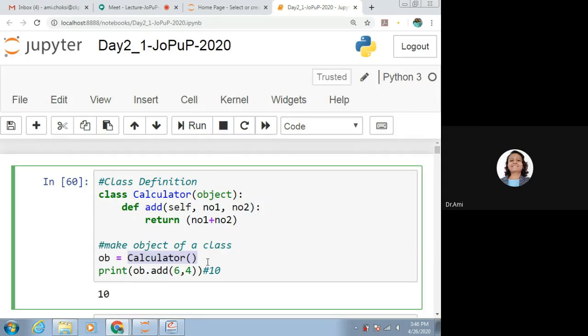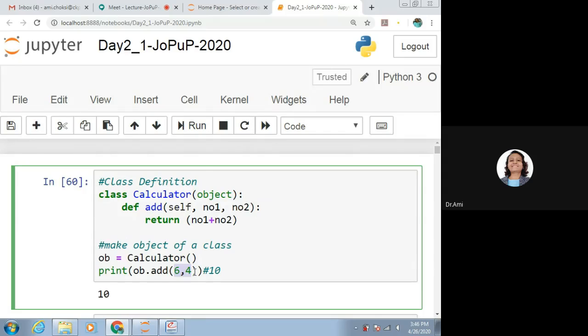So if we want to call the method of this calculator, we have to call it as ob.add and provide the parameters. You can say here we do have three things: self, number 1 and number 2. And here we are only providing 2 parameters.